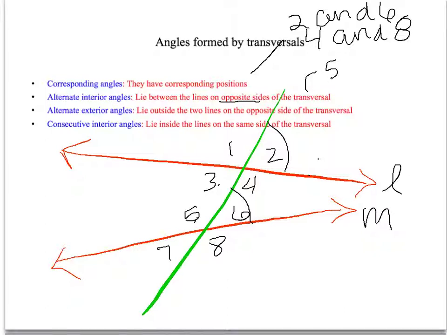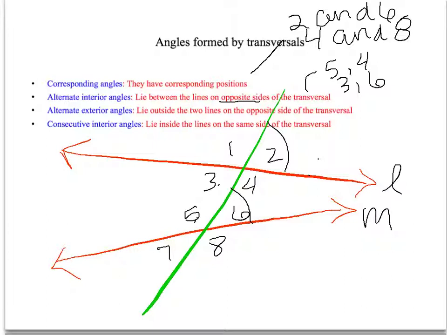So 5 and 4 are alternate interior because they're both inside their lines, and they're on opposite sides of the transversal. 3 and 6 are also alternate interior. So there we have some alternate interior angles.